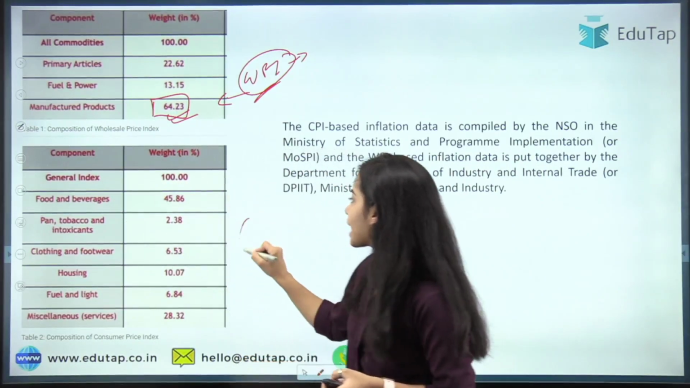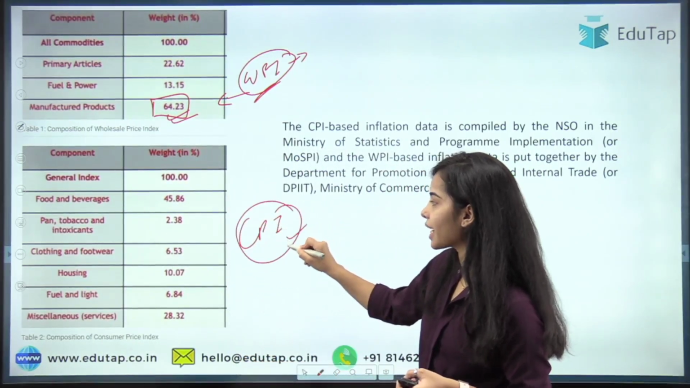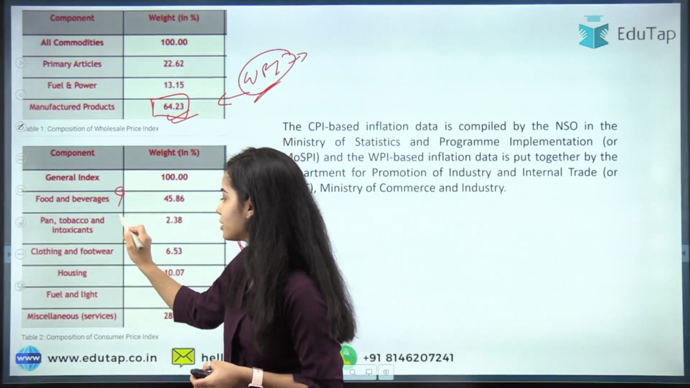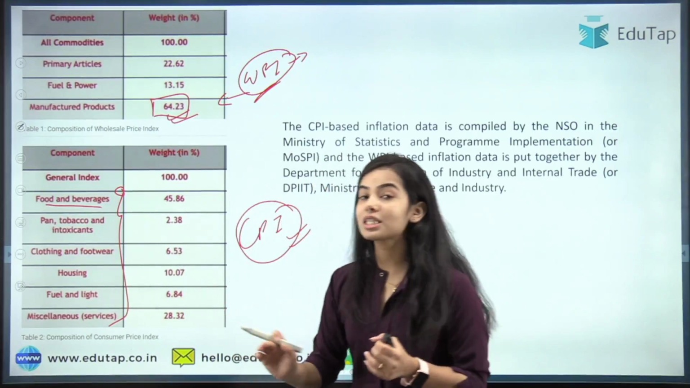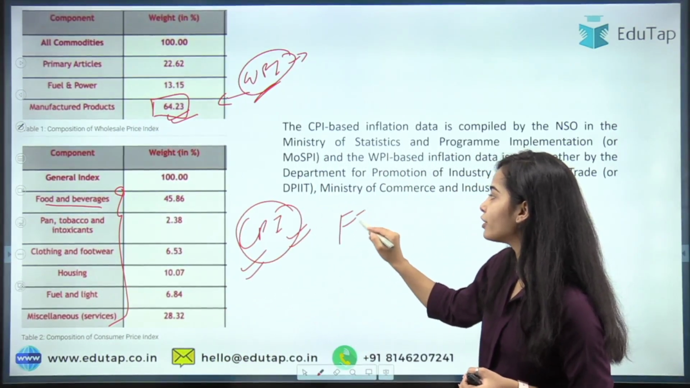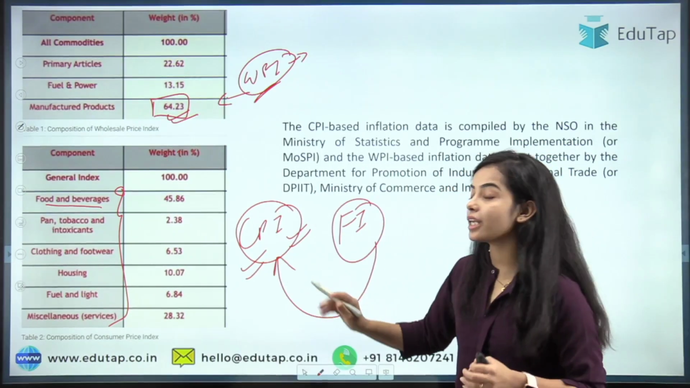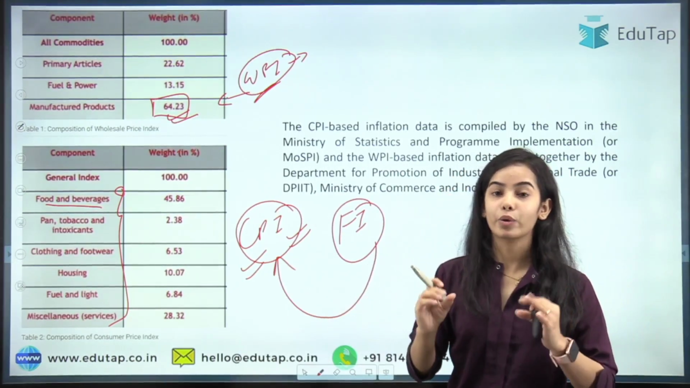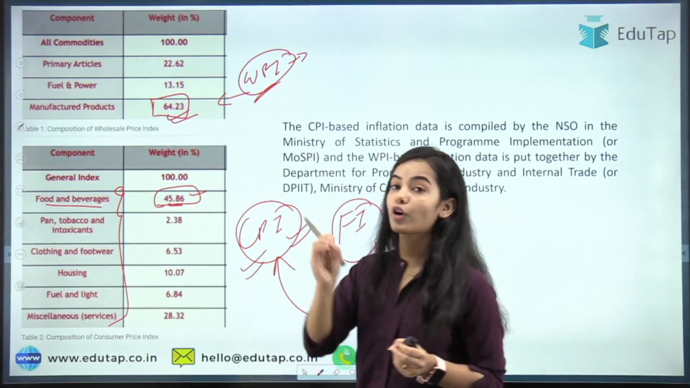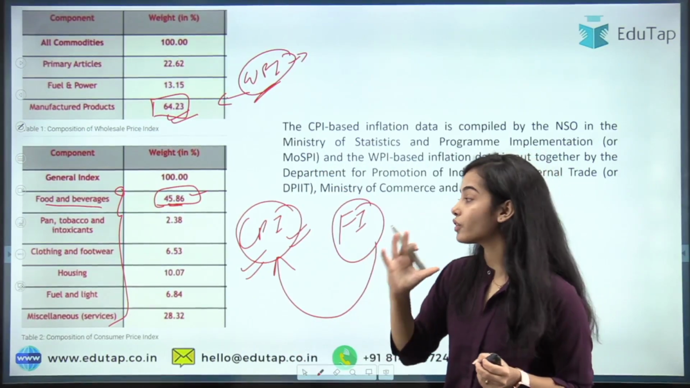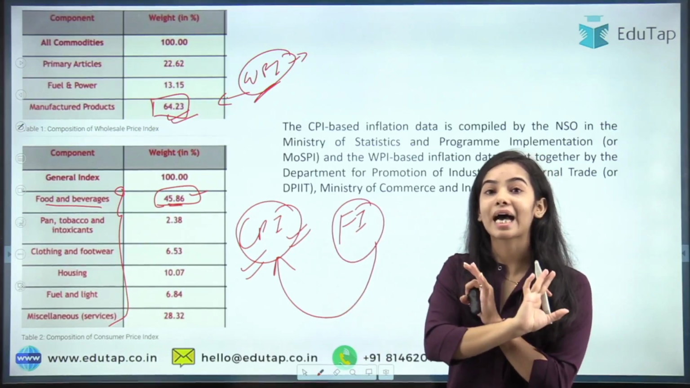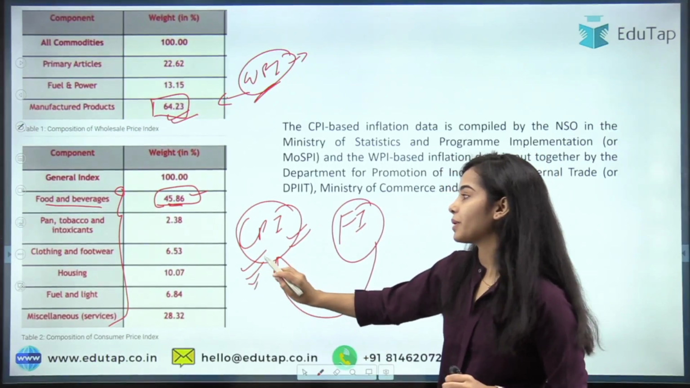Now coming to CPI inflation, the consumer price index is formed from these components. Food and beverages have been given the highest weightage under the CPI, and that's why food inflation affects the CPI in a very huge manner. Food and beverages have been given nearly 45.86, that is 46% of the weightage, and that's why food inflation has a direct impact on the CPI.